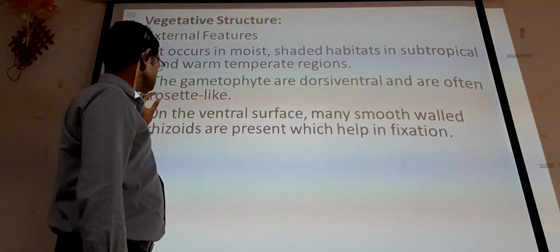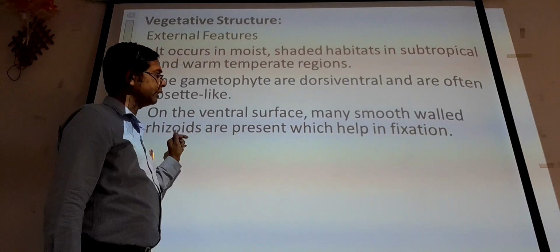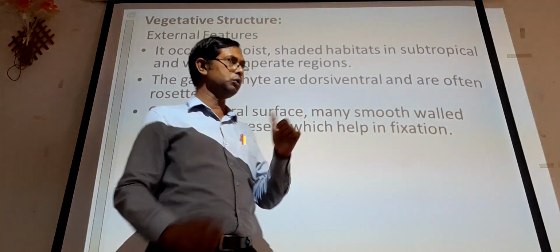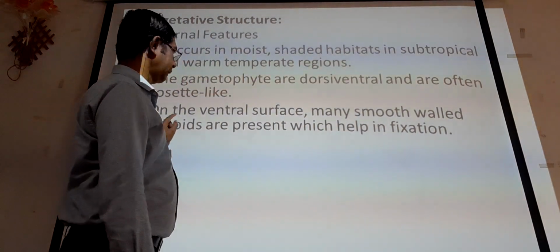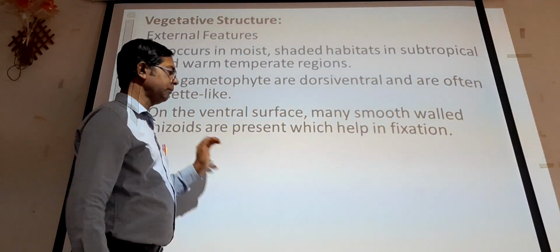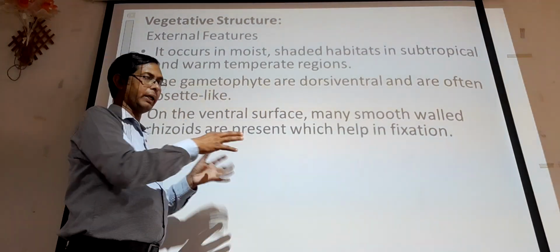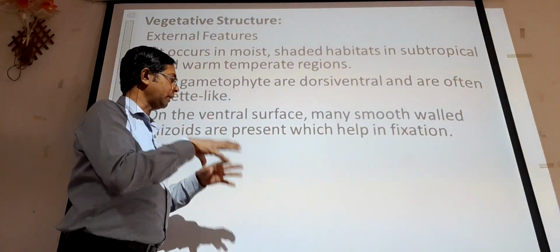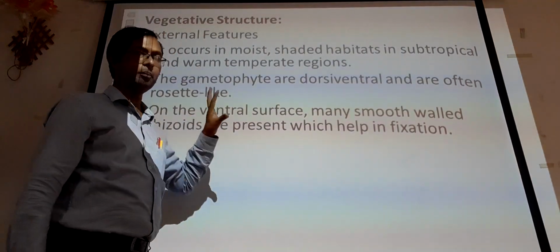That is the most important characteristic of Anthoceros: the rhizoids which are smooth walled. So they are very smooth. Those smooth walled rhizoids are present on the ventral side, and they help the thallus, this bryophyte, to attach to the substratum, helping in the fixation of that organism.